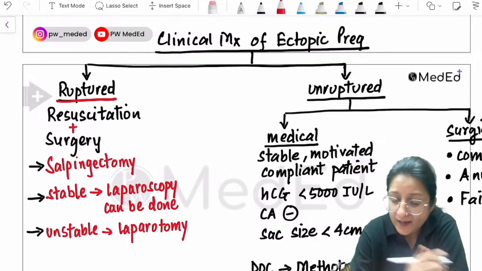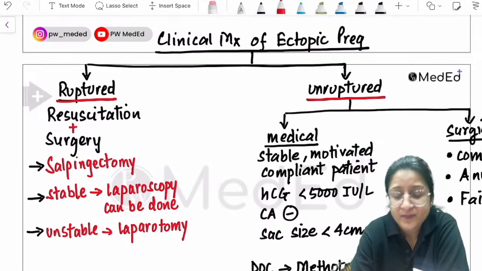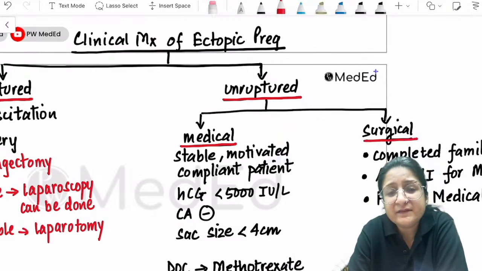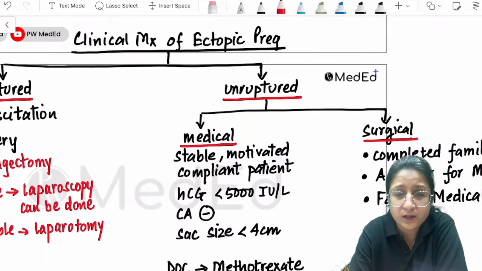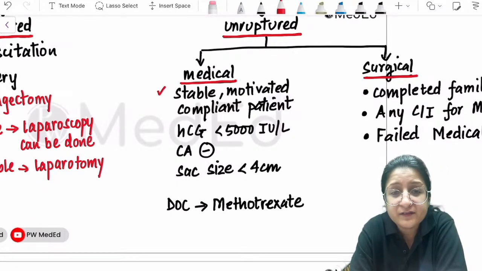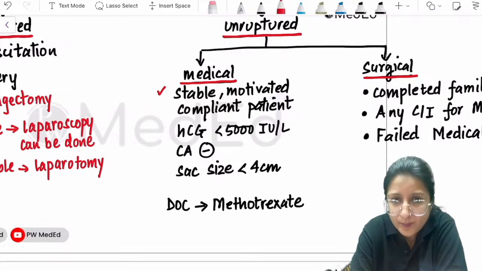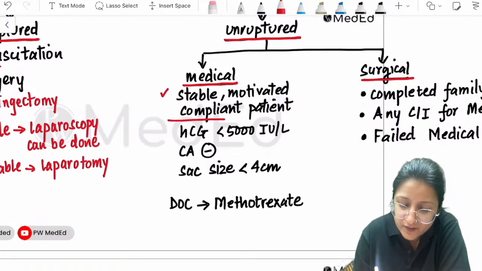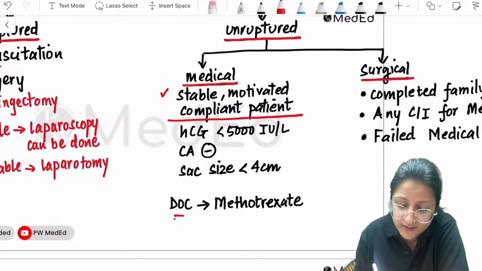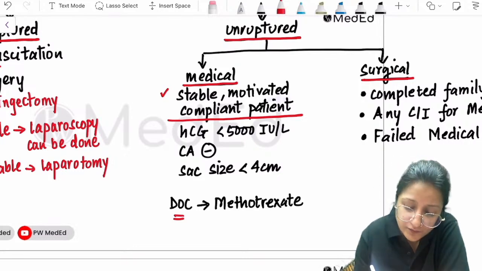Now, if it's an unruptured ectopic pregnancy, the medical method can be done as well as the surgical method. Medical method we are generally doing if the woman is having her first pregnancy and that happened to be an ectopic pregnancy. Basically medical management is done in an effort to save the tube. But she has to be a stable, motivated and compliant patient. That is very, very important, because she has to come for follow-up as well. And then there should be no contraindications to methotrexate, because the drug of choice is methotrexate, and all of these should be present.